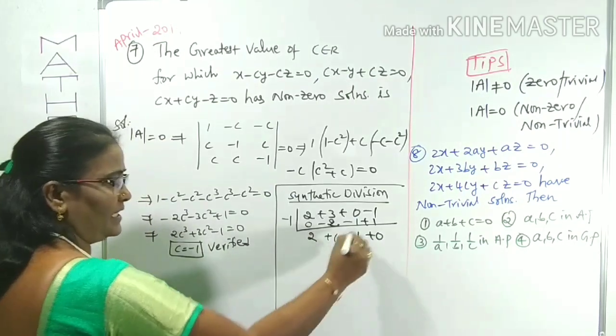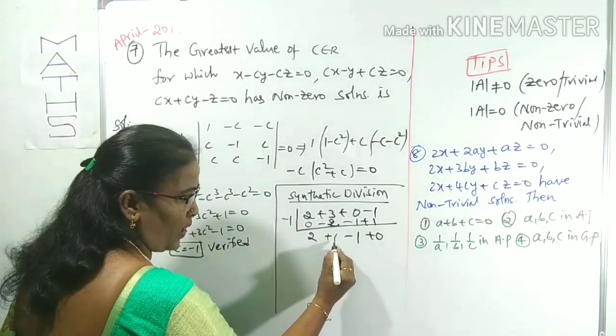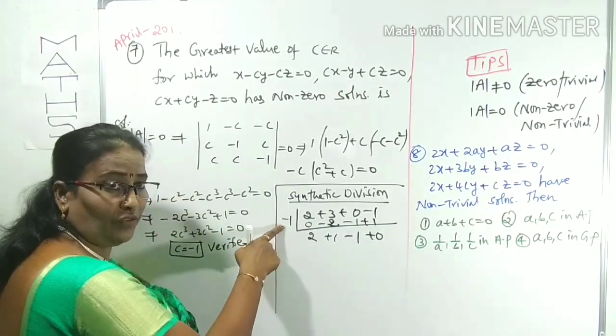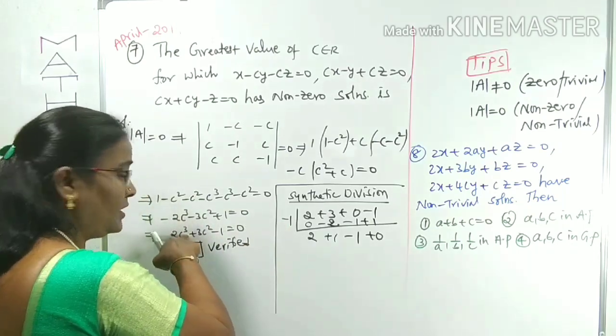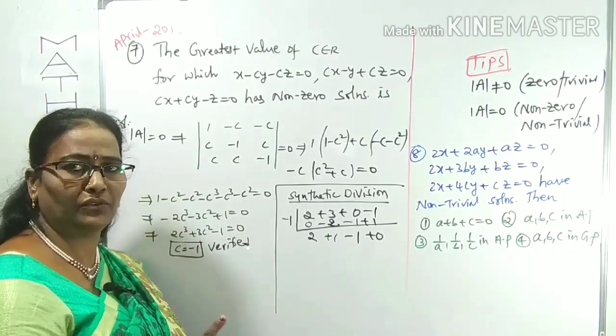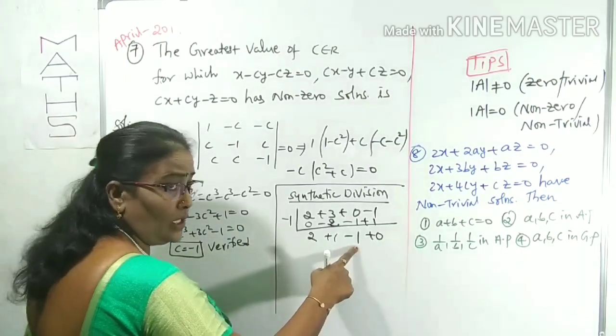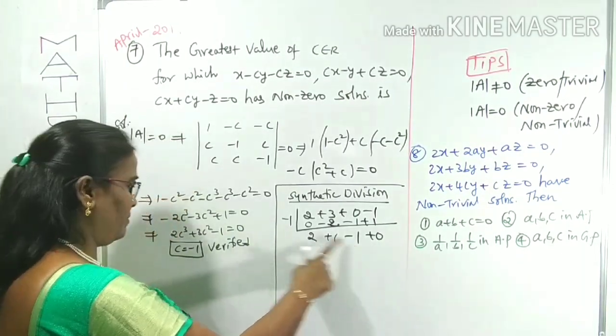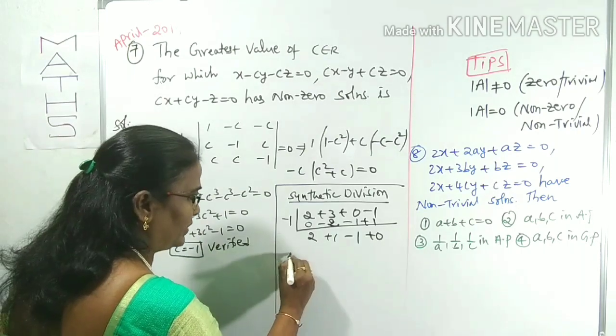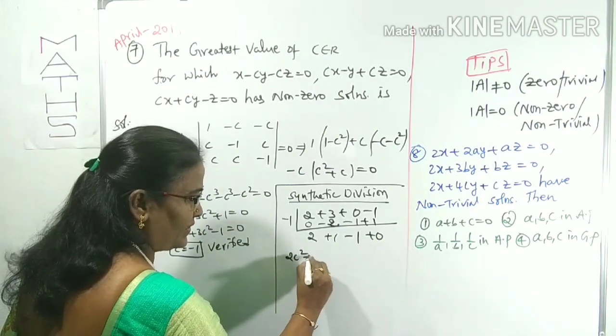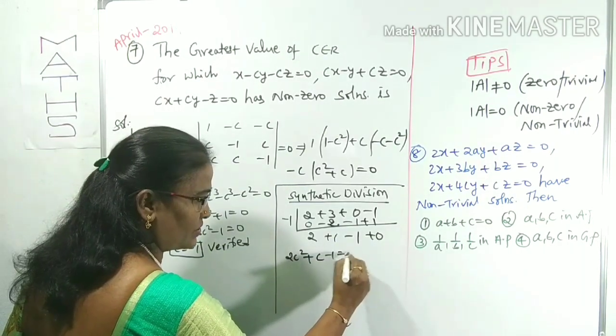Okay, after that, what happened? Here we have 2, 1, minus 1. Already one of the roots we got. This is which equation? A cubic equation. Since we already got one root, the remaining is a quadratic equation. We can take these as the coefficients of the quadratic equation in terms of C, that is 2C square plus C minus 1 is equal to 0.